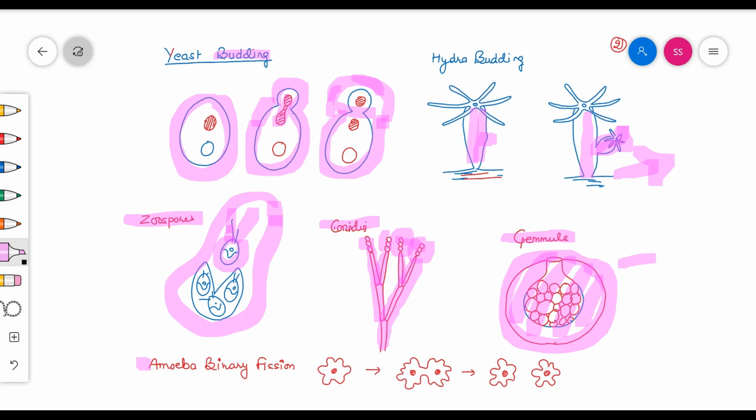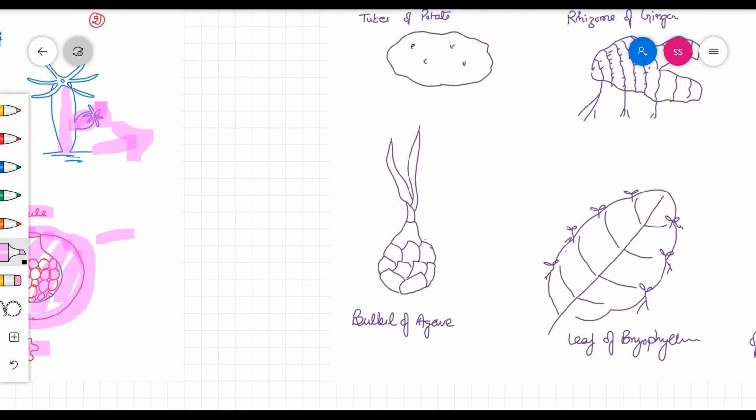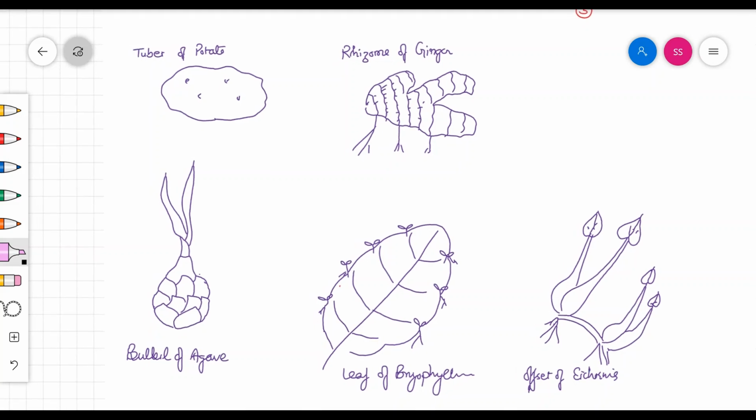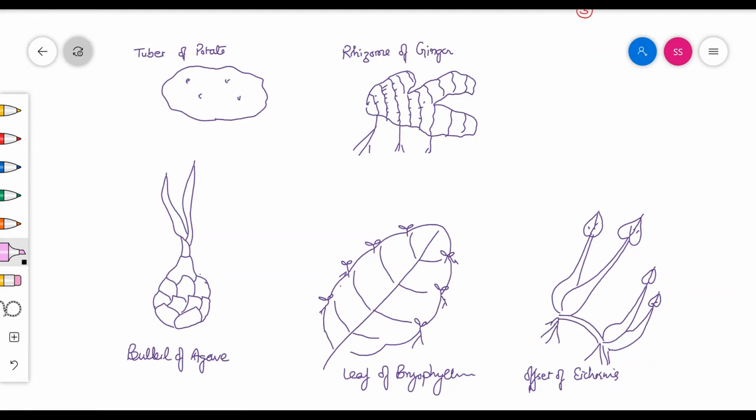This is amoeba binary fission. In this, the amoeba cell gets divided into two cells, each containing a nucleus. This process is known as binary fission. And now we will discuss some plant reproductive structures. To differentiate from the asexual reproduction of animals, it is termed vegetative reproduction. These are the vegetative reproductive bodies of the plants.